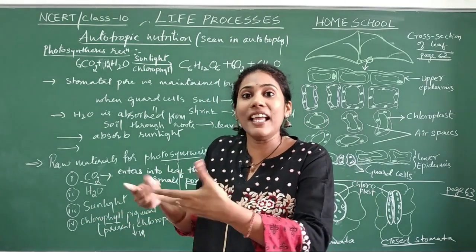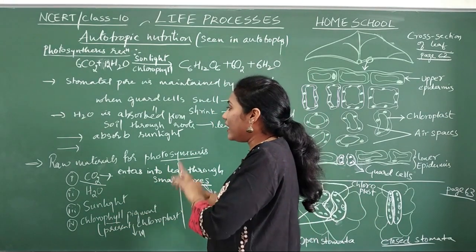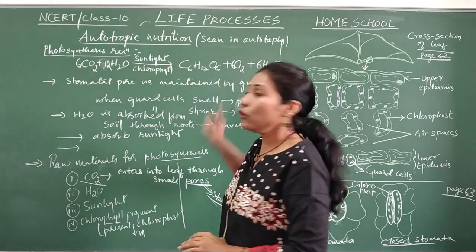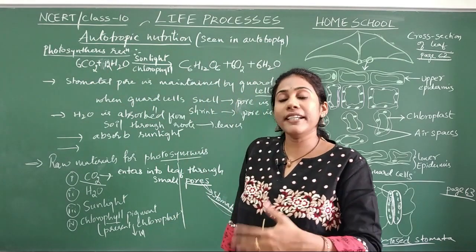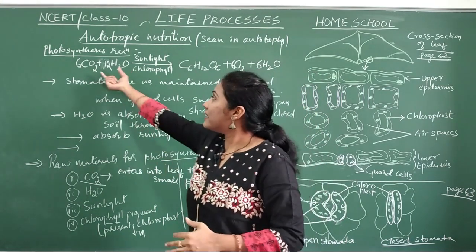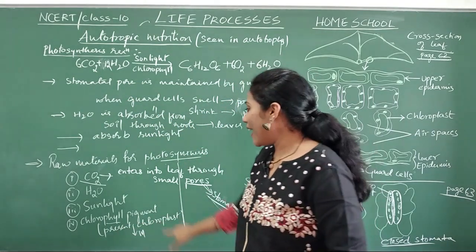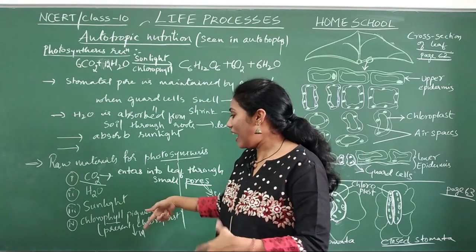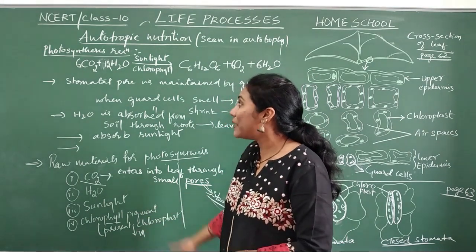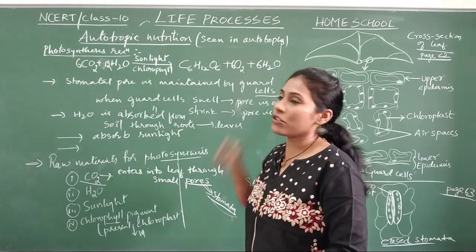Okay, it will take the help of sunlight, and then this will help in converting carbon dioxide and water into glucose. So it is a helper here. Only in the presence of chlorophyll are these reacting with each other. So sunlight and chlorophyll are helpers. Together they will help in converting these two into glucose.